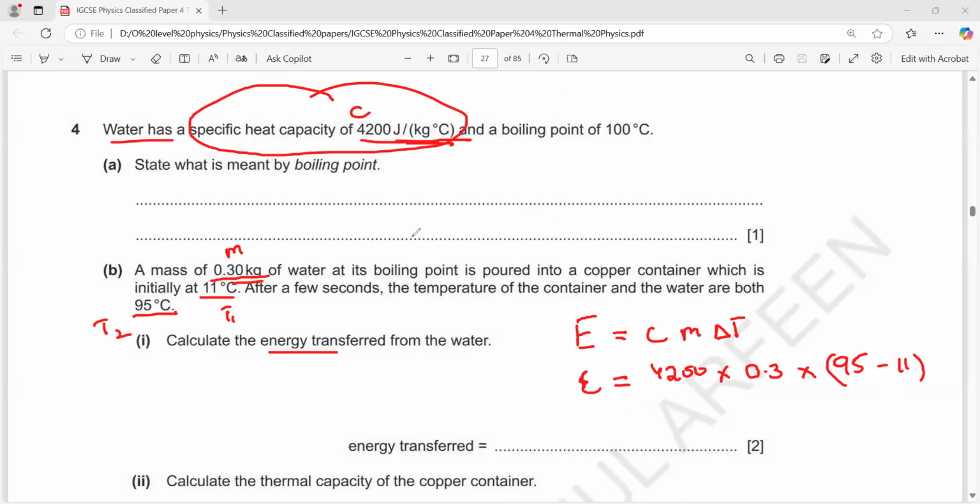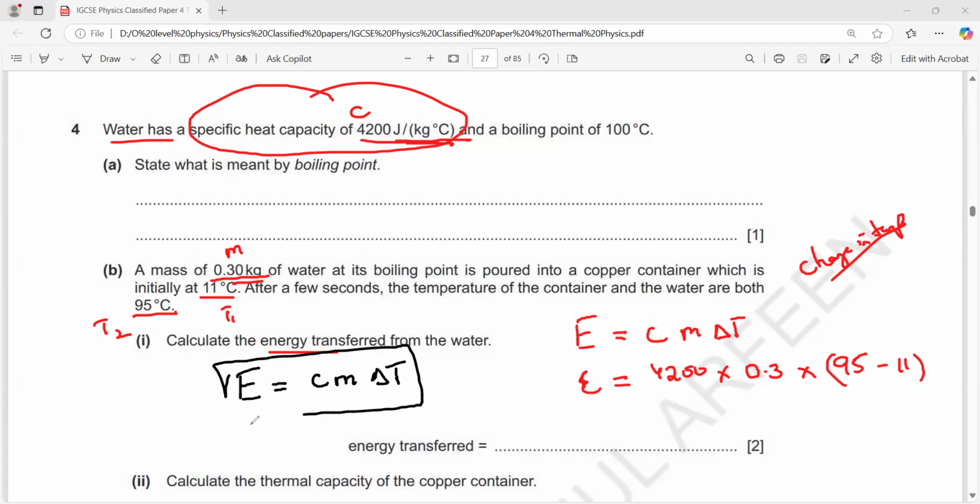Whenever in a question you see a change in temperature, what formula will you use for energy? Just remember this formula: energy is equal to specific heat times mass times temperature change, whenever there is a change in temperature.